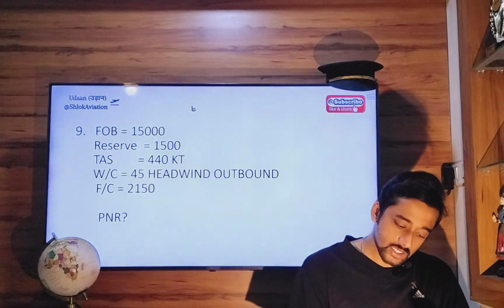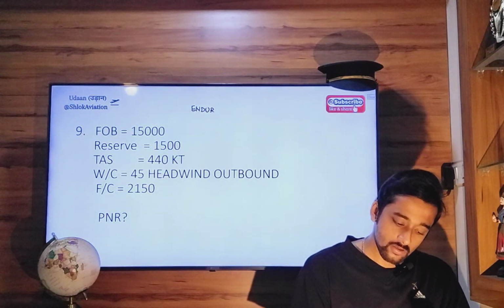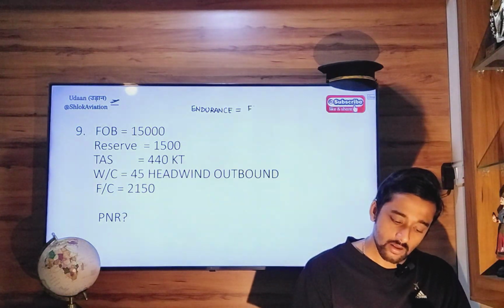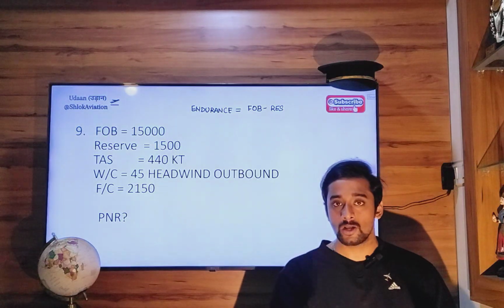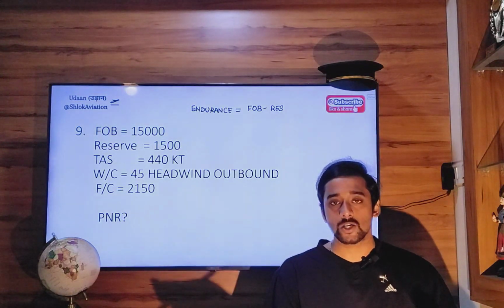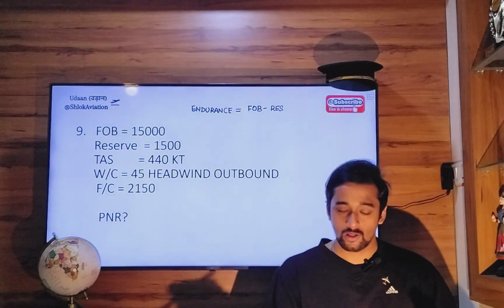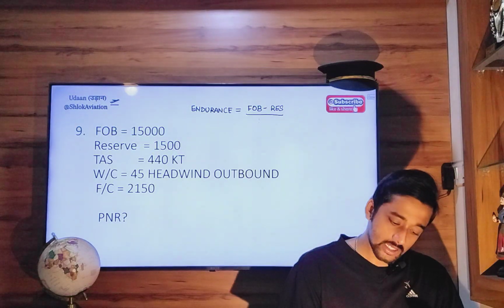Now endurance is nothing but fuel on board minus reserve. You're going to subtract reserve fuel from the total fuel available because that reserve fuel is not usable fuel, divided by fuel consumption rate.